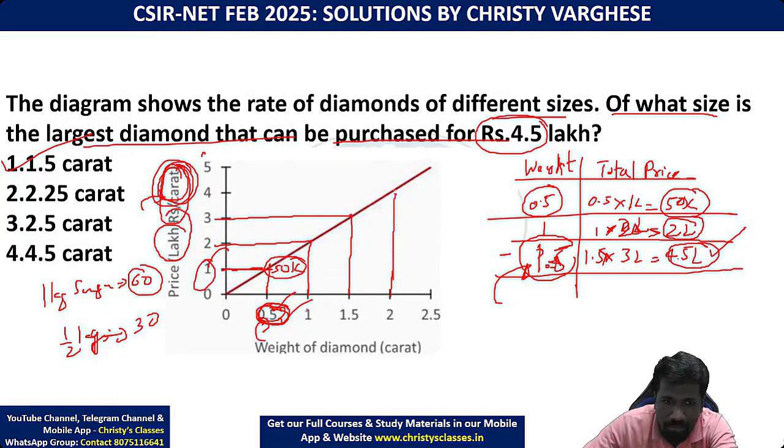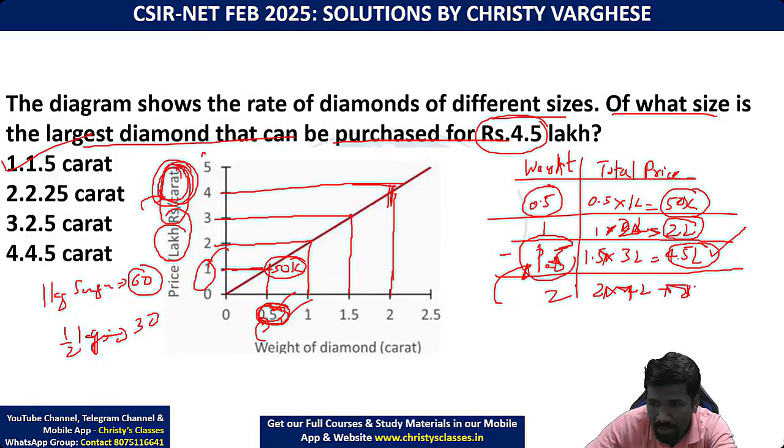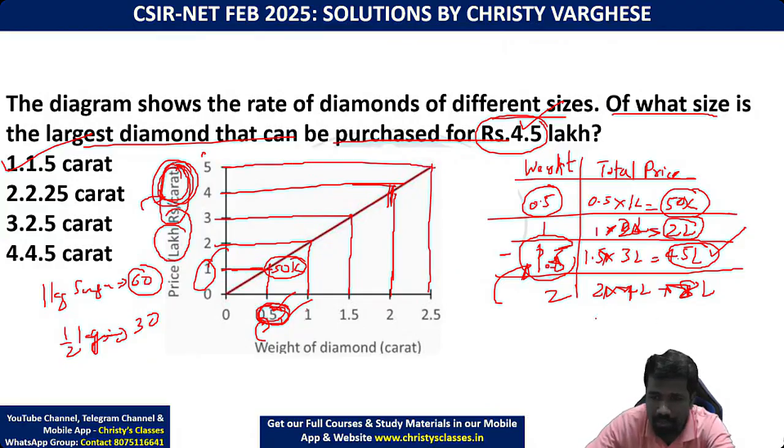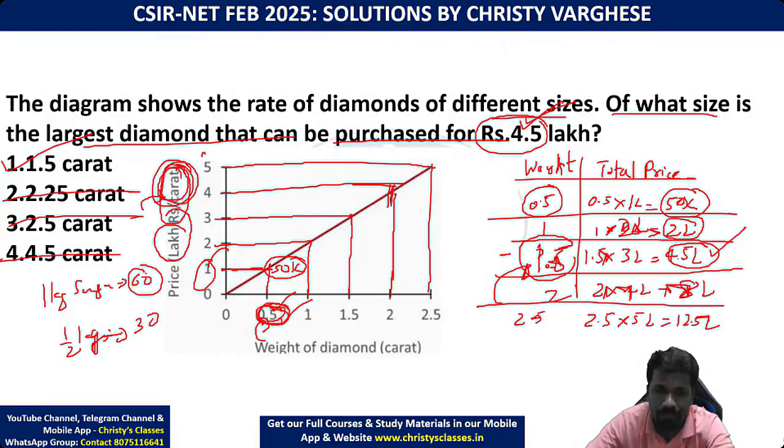The 2 carat diamond's price is 4 lakh per carat, 4 lakh for one carat. So 2 into 4 lakh, the total price is 8 lakh. Can you buy an 8 lakh diamond with 4.5 lakh? No, you cannot. So definitely this is not possible. Similarly, 2.5 carat is 5 lakh per carat. So 2.5 into 5 lakh, that is 12.5 lakh is the price of that diamond piece. You have only 4.5 lakh with you, so you cannot purchase it. So these three options are wrong. Is it clear to everyone? All of you?